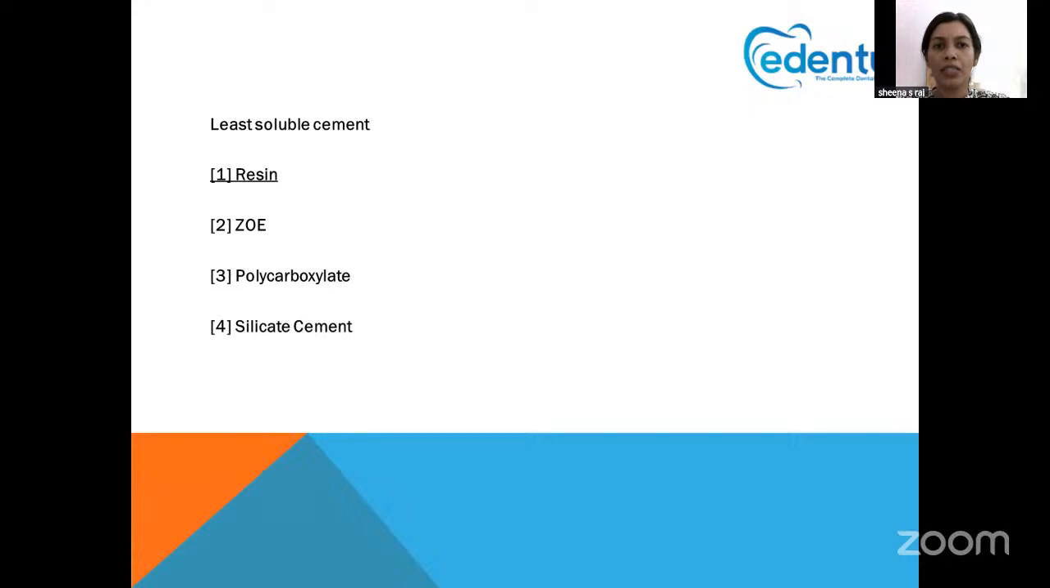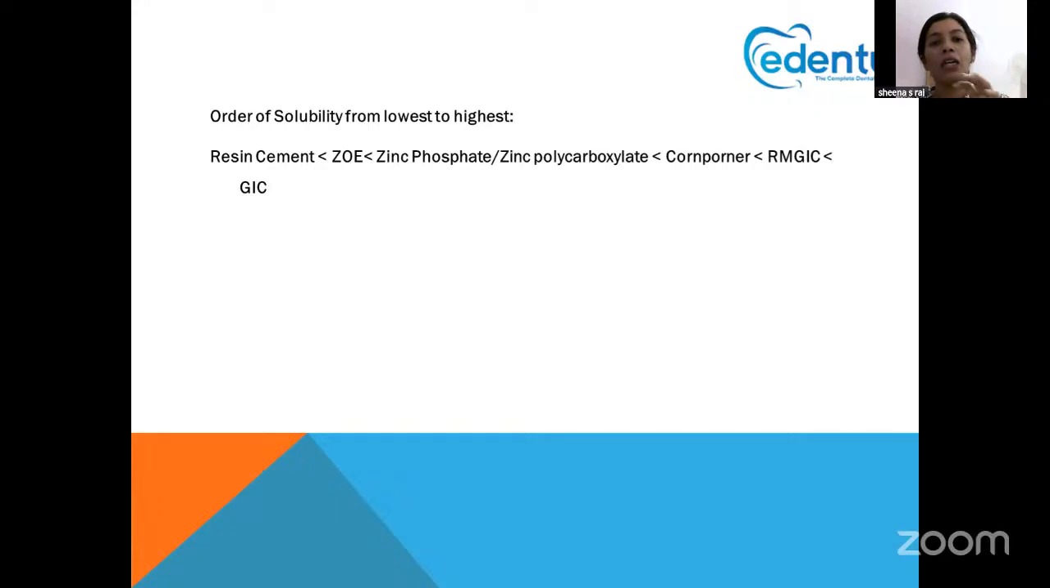Composites, etc., we know that they don't move when something comes in contact, like liquid. So please keep this in mind. The lowest solubility is seen in resin cement. As it goes towards the GIC, it has the least strength. They often become soluble when they come in contact with liquids.